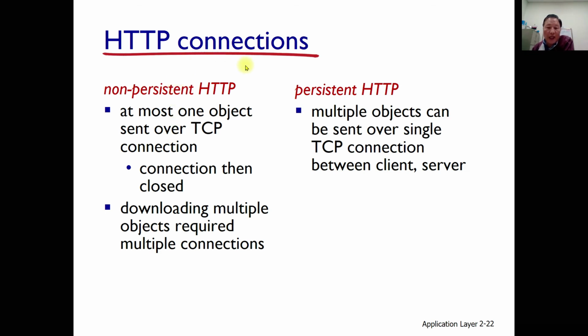HTTP connections we can make into two groups, depending upon persistency: non-persistent HTTP and persistent HTTP. In non-persistent HTTP, at most one object is sent over a TCP connection, and then the connection is closed. Downloading multiple objects requires multiple connections. Connection setup, close. Connection setup, close. Those are being repeated.